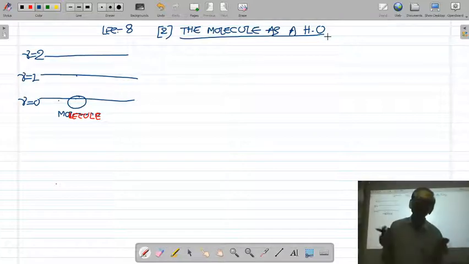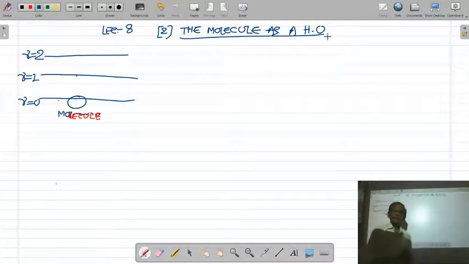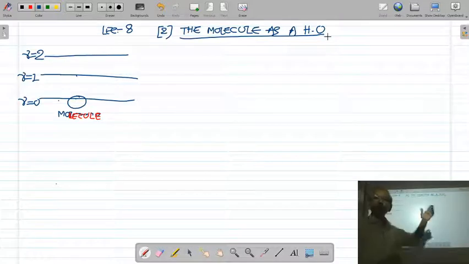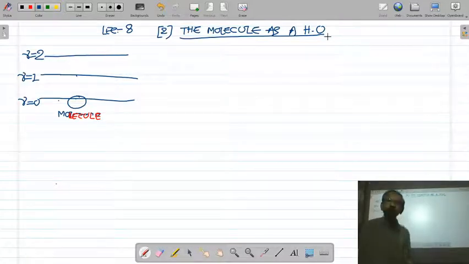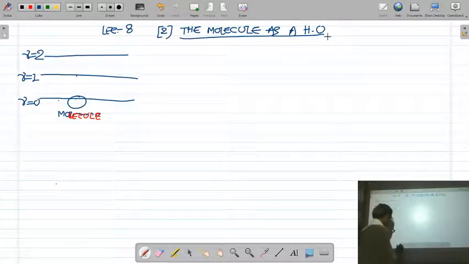That is, we consider the vibration of the molecule as similar to the vibration of a harmonic oscillator, so you can apply the model of the harmonic oscillator to the molecule.